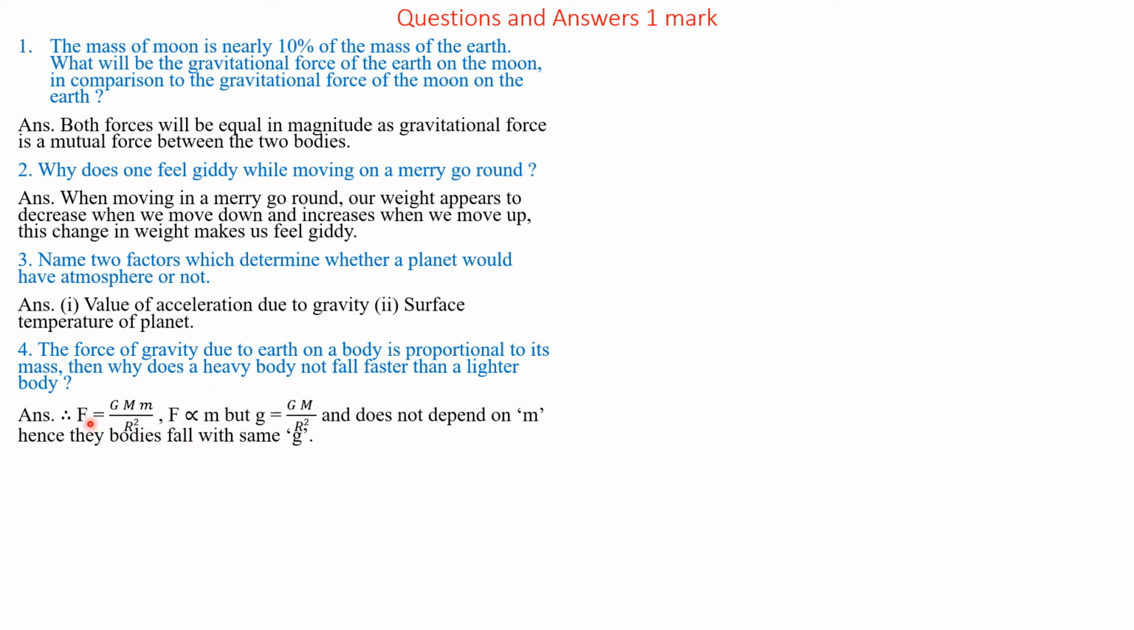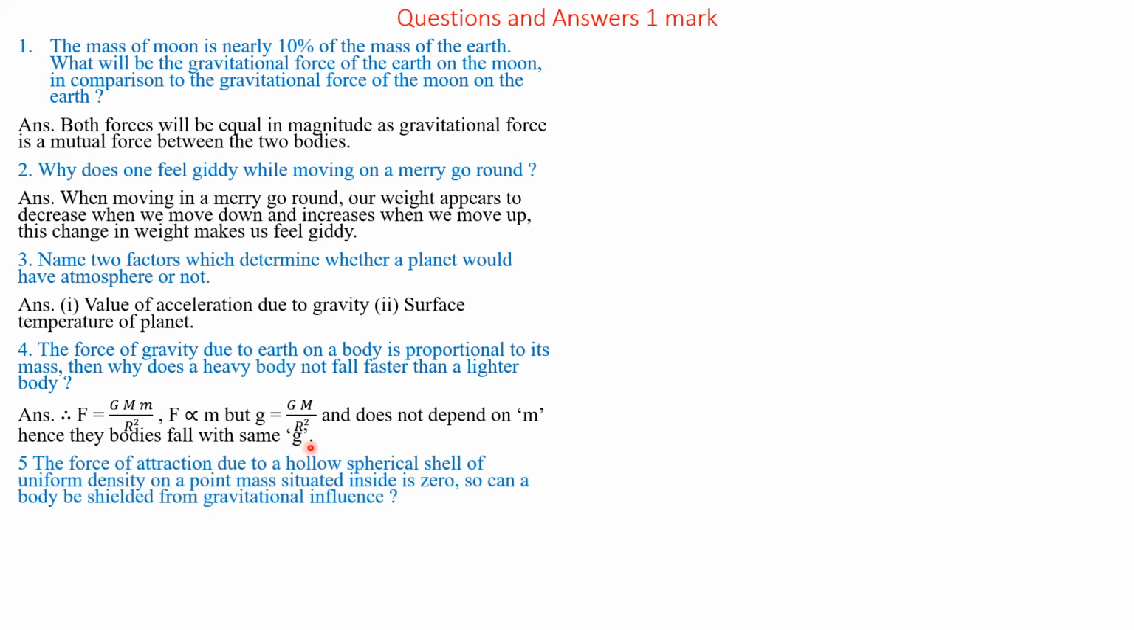Answer. We know that F = GMm/R². Here capital G is the gravitational constant and capital M is the mass of one body. From this equation F is proportional to small m, but g = GM/R². Therefore, small g does not depend on m, and hence the bodies fall with the same acceleration due to gravity, small g.